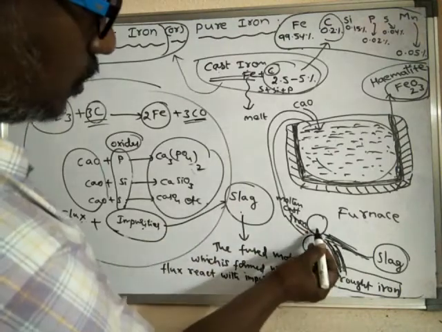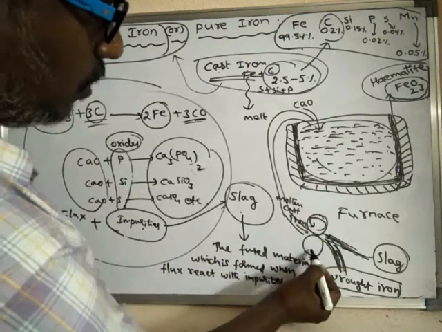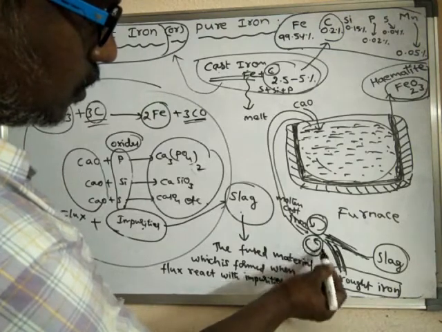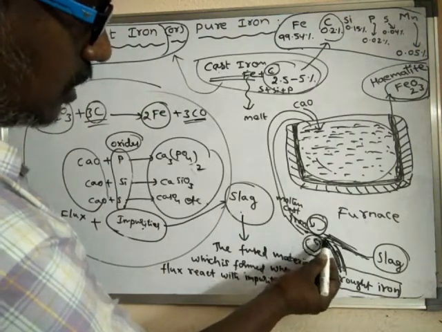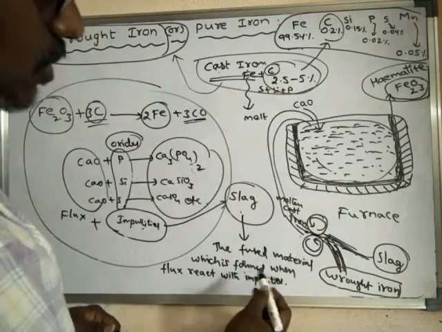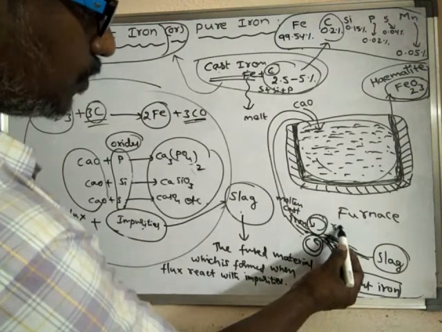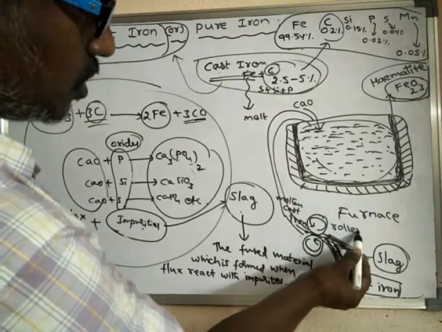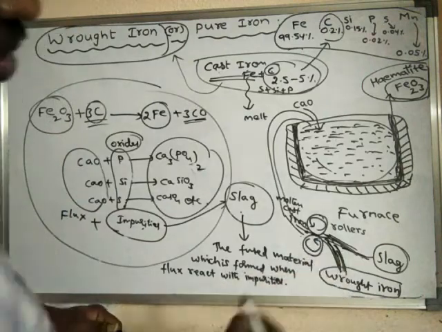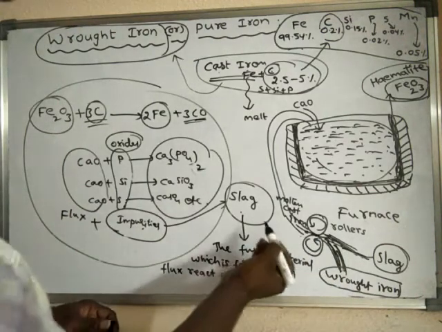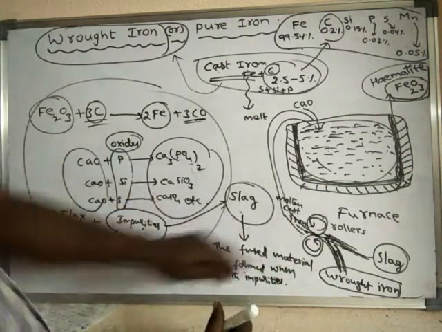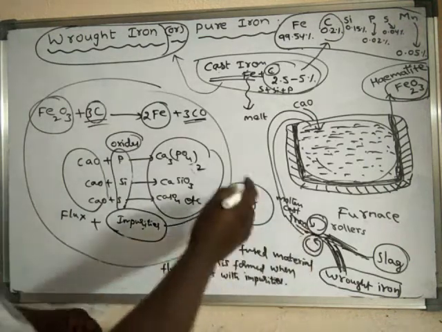The rollers keep on rotating, and they squeeze out the slag, or else sometimes we may hammer.